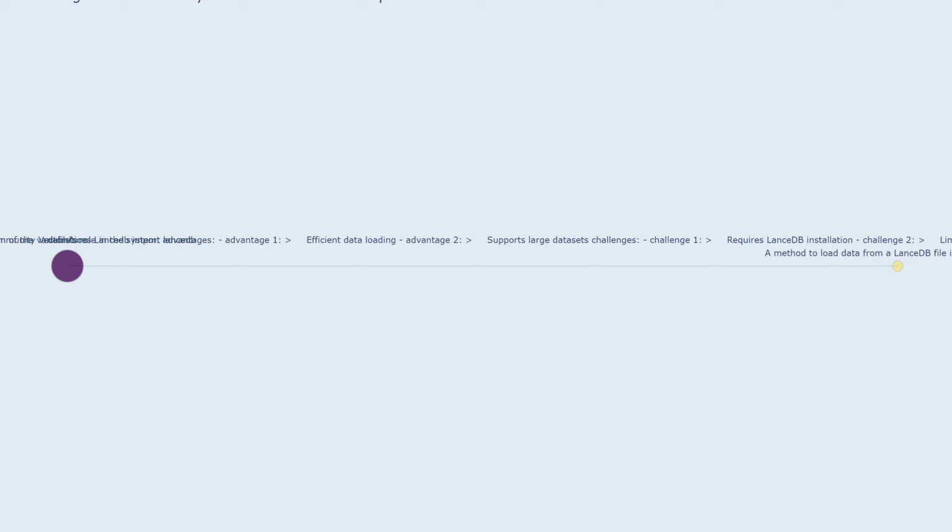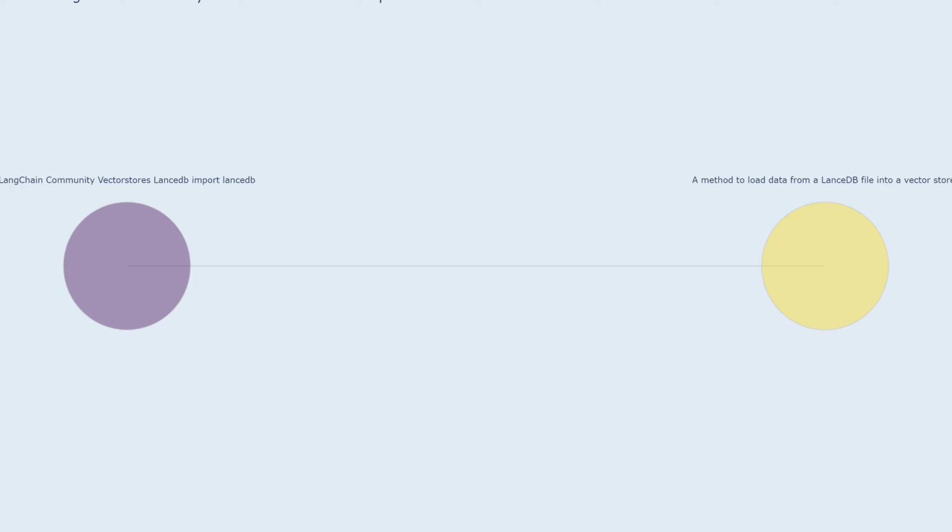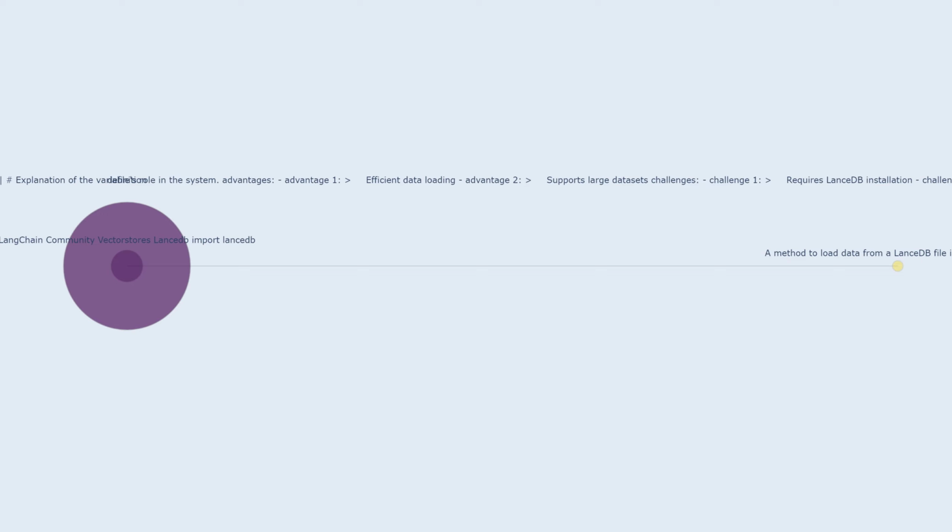LangChain Community Vector Stores LaunchDB Import LaunchDB. This is a description of LangChain Community Vector Stores LaunchDB Import LaunchDB. It explains the purpose, components, architecture, role, advantages, and challenges associated with this feature. Detailed definition of the variable goes here.